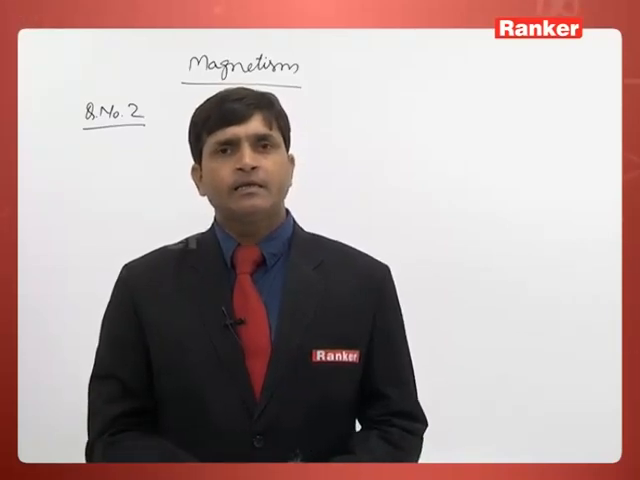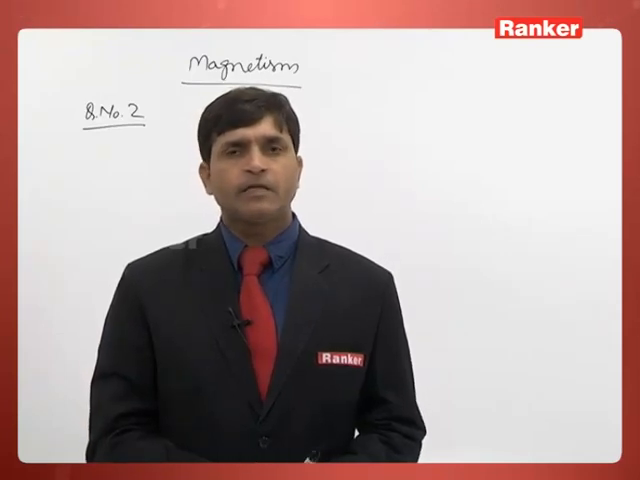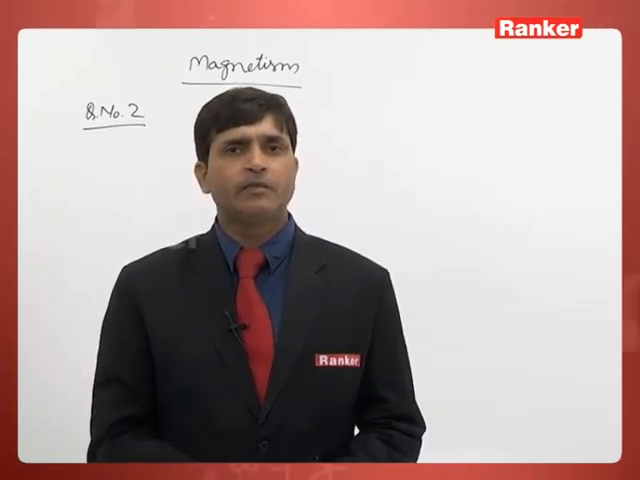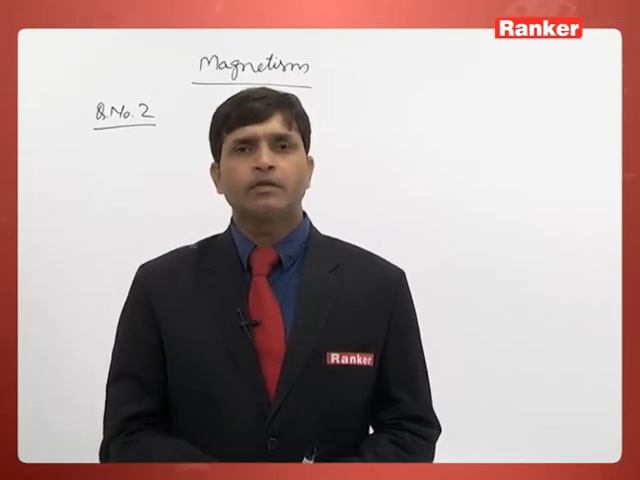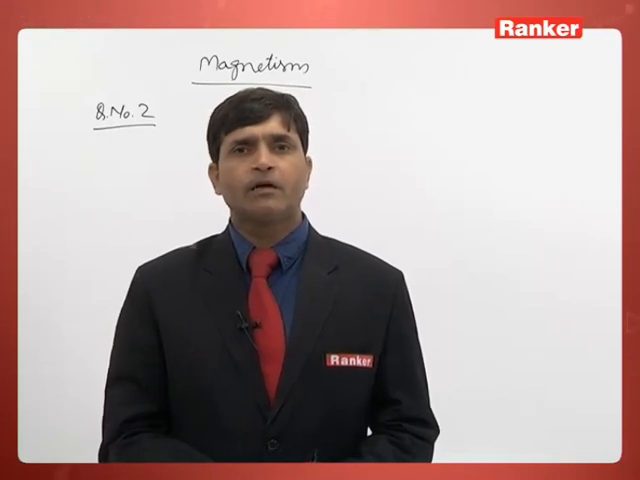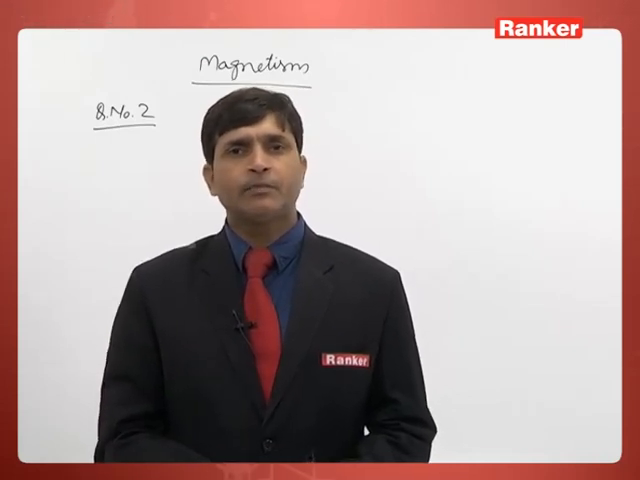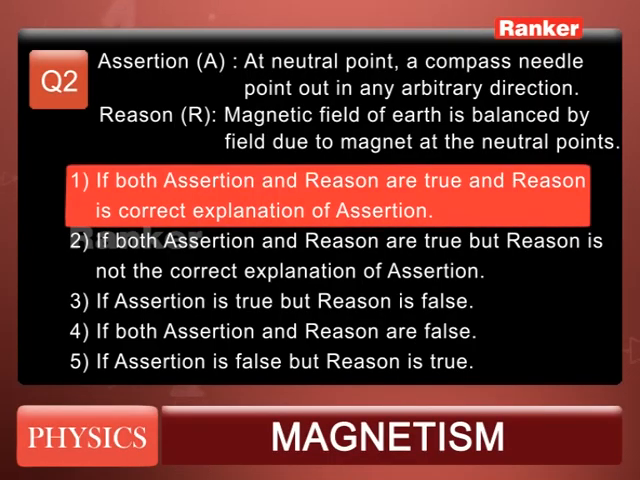And the reason: the neutral point is the point where the net magnetic field is 0. Net magnetic field 0 means the magnetic field produced by the magnet as well as the magnetic field due to earth are both equal and opposite. So that's why the net field is 0, and that point is called the neutral point. So the reason explains the assertion. So our option number 1 is the correct answer.